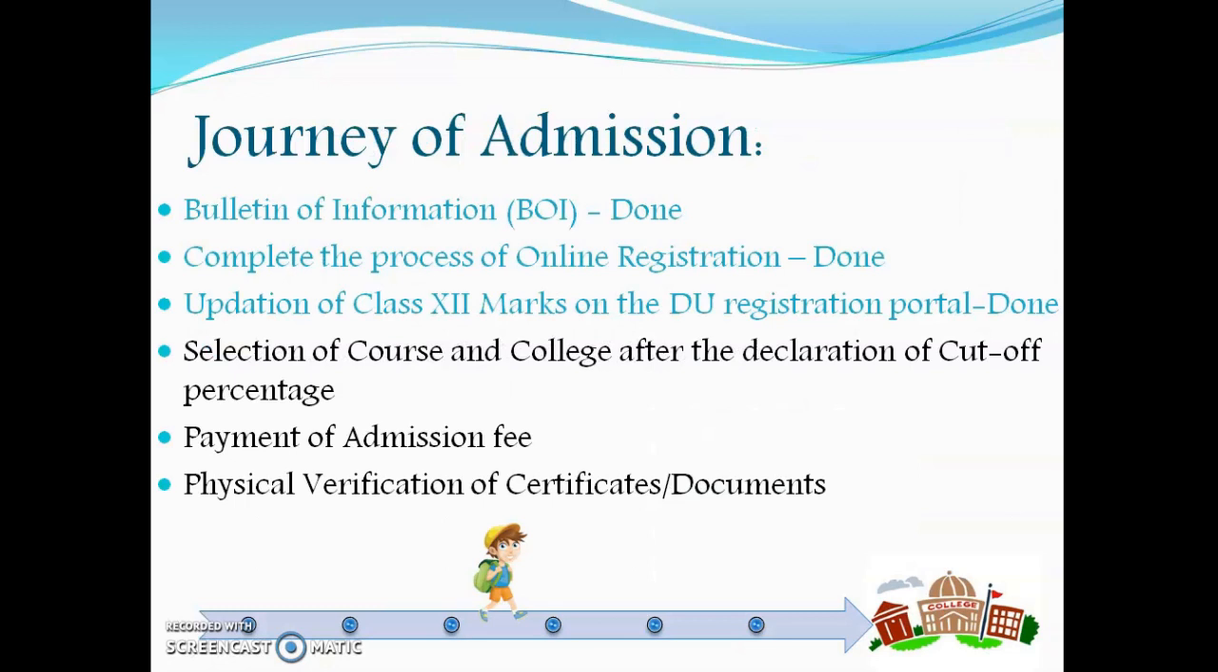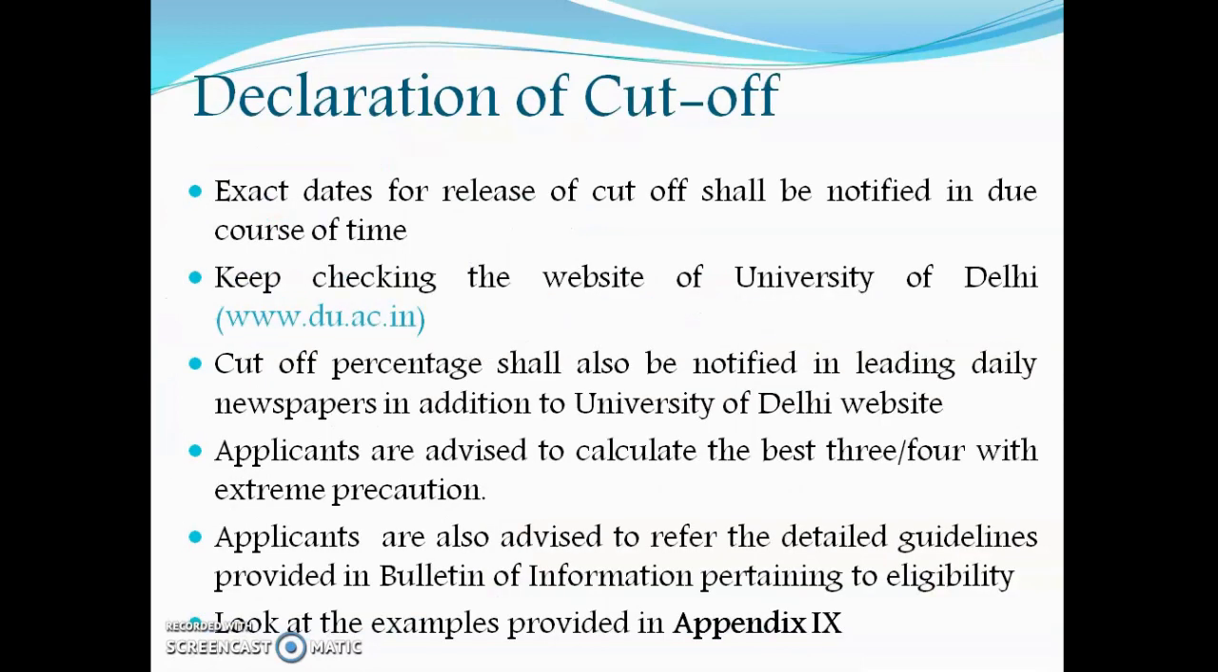So with this you are done with the third step of admission, and then you wait for the fourth, which is selection of course and college after the declaration of cutoff percentage. Again, the exact dates for release of cutoff shall be notified in due course of time. Keep checking the website of University of Delhi for regular updates. The cutoff percentage shall also be notified in leading daily newspapers in addition to the University of Delhi website.